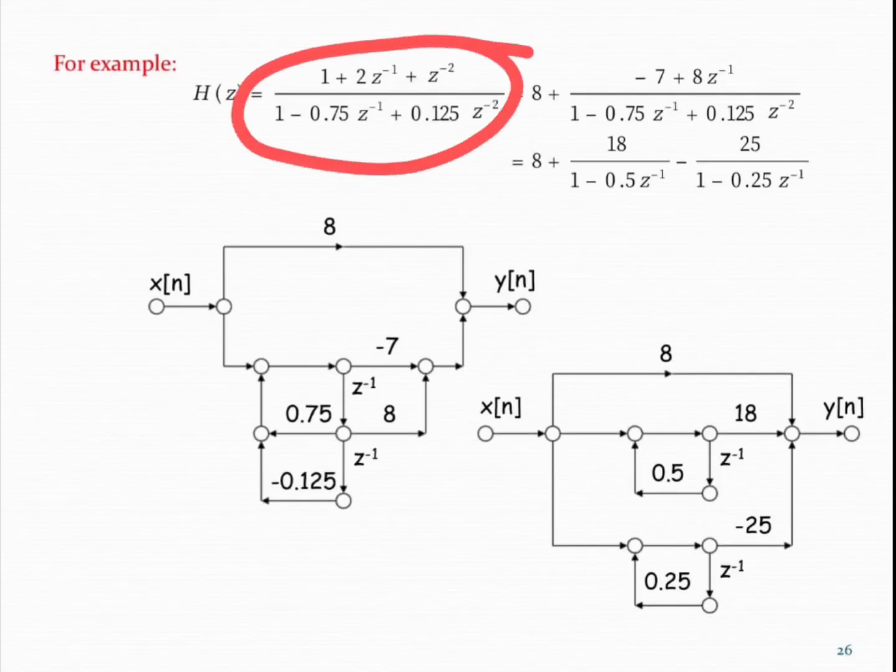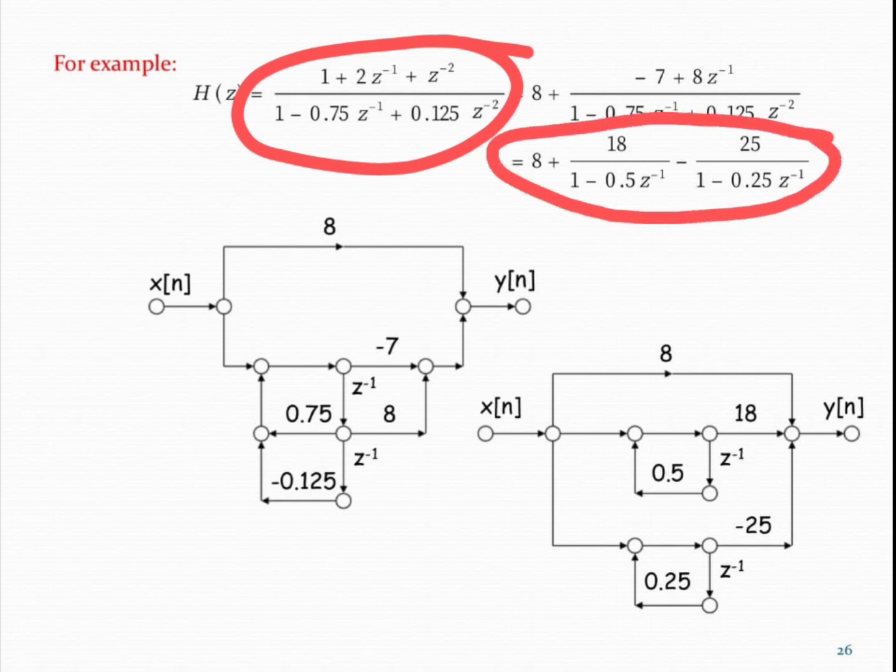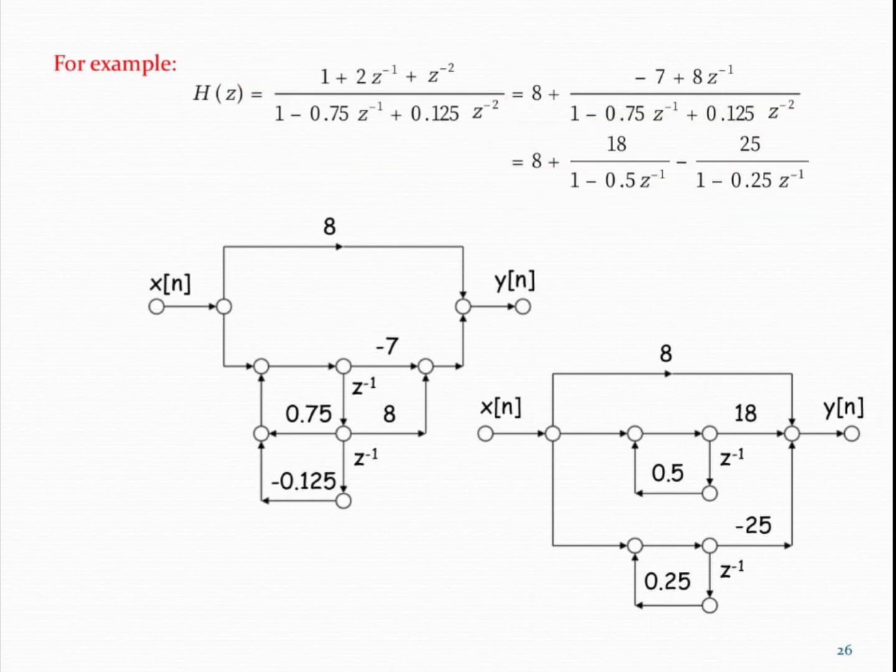With the help of an example we can understand more easily. Here we have the expression for the transfer function. First of all we use partial fraction expansion, and after solving we get this expression with positive terms and obviously minus signs, meaning the coefficients must be negative. So here we can implement all these terms individually in parallel form. First of all, as you can see, the first term is simply 8. So 8 is a coefficient, and it is implemented with the help of a multiplier itself.